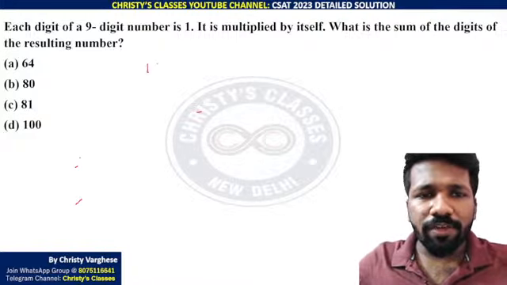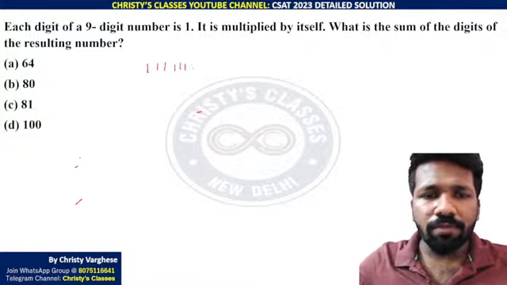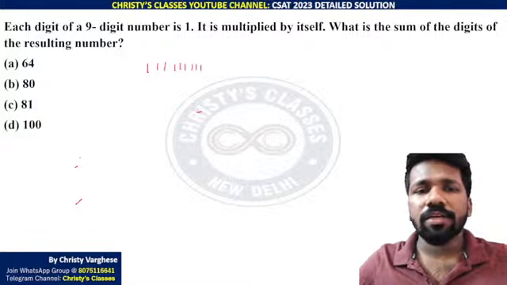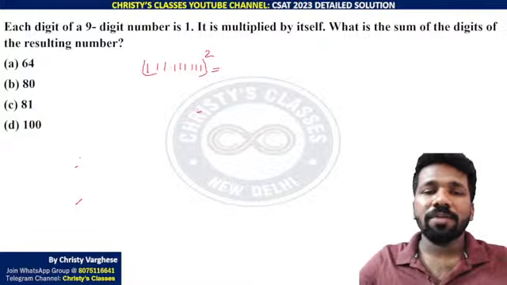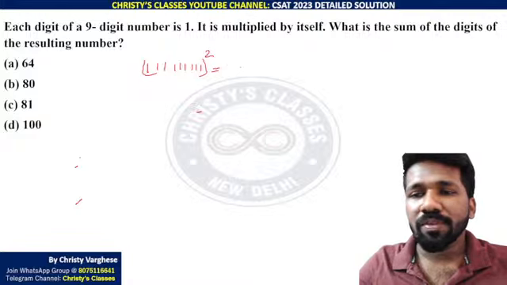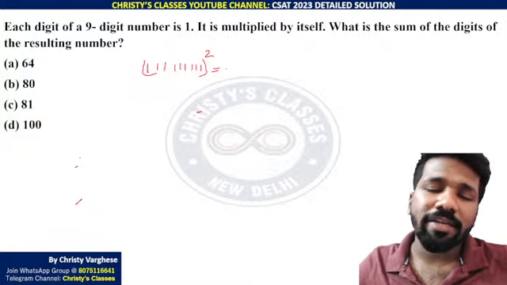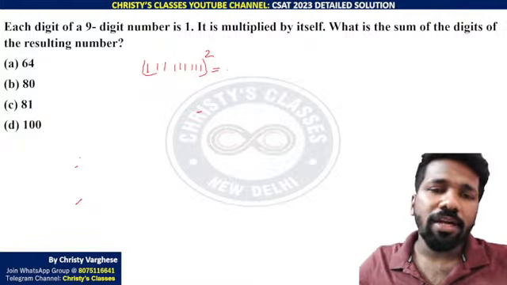So, each digit of a 9-digit number is 1 means the number is 111111111. A 9-digit number with all digits 1. It is multiplied by itself means you are actually finding the square of it. A number multiplied by itself means the number square. What is the sum of digits of the resulting number? As I told, there are two ways of doing it.